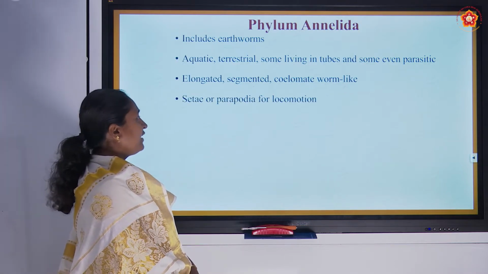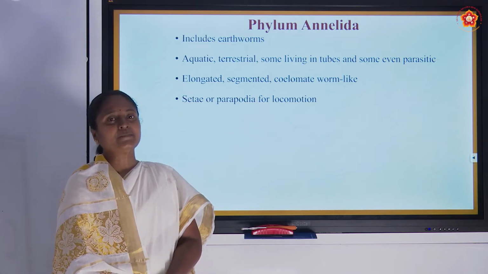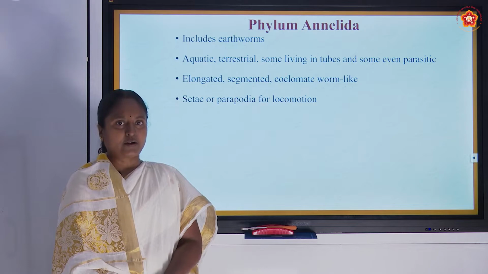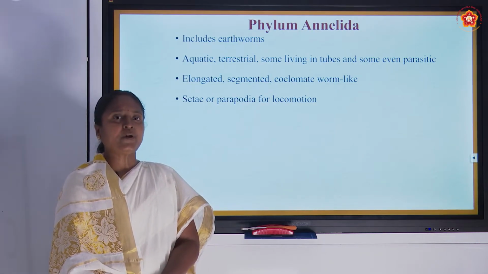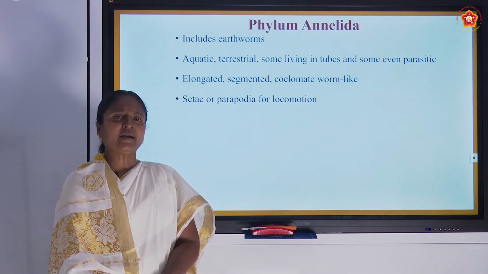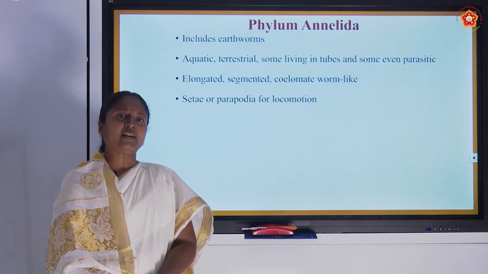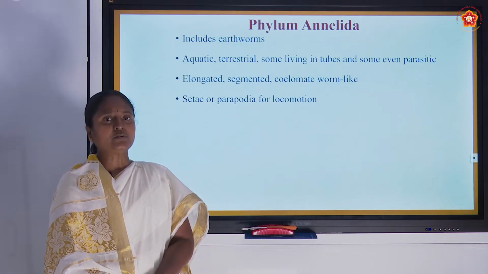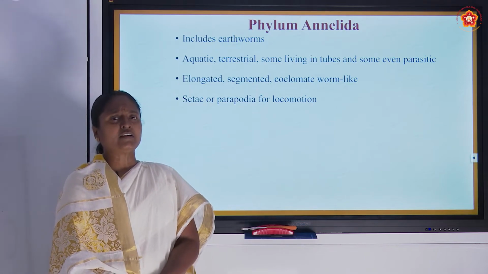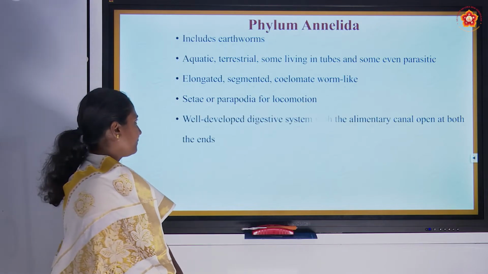They are having setae or parapodia, using that these organisms will walk and move around. Hence it is the organ for locomotion. Setae may be very prominently present outside the body. Sometimes you can see it is deeply embedded and a small portion is present outside which is very microscopic. We cannot see it with our naked eye. For example, in earthworm we cannot see setae, but in a few of the organisms in this category it is having setae. We will see the example a little later.